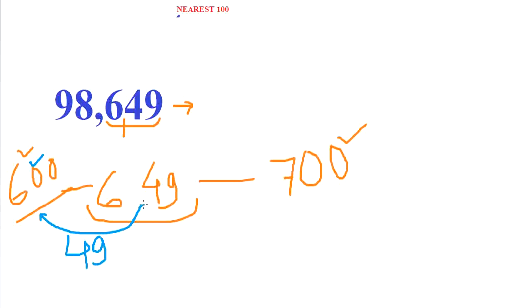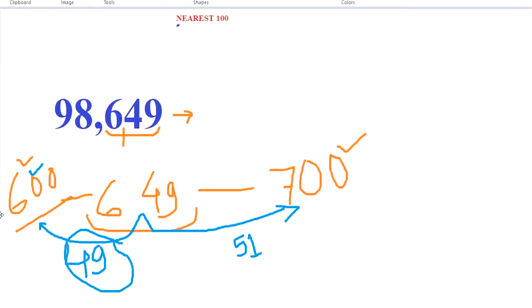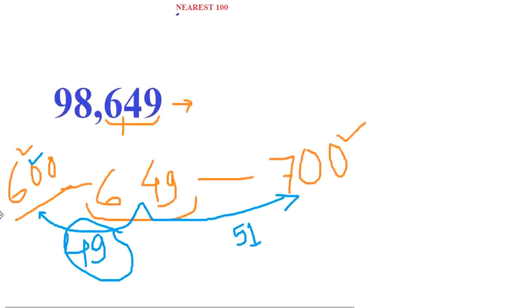But if we go to 700 from 649, we have to go 51 steps. So which is nearer? Yes, 49 is smaller. So 600 is nearer than 700.